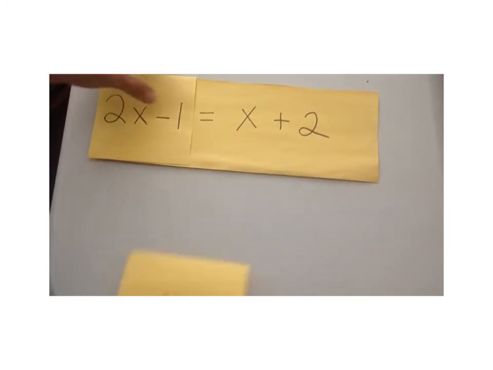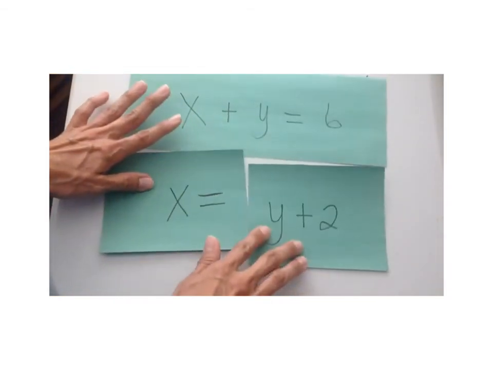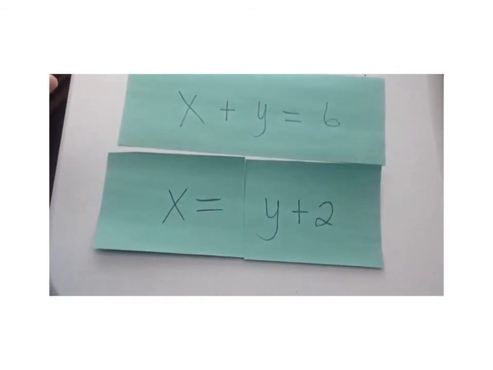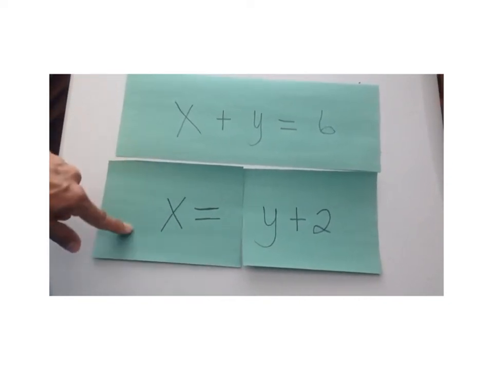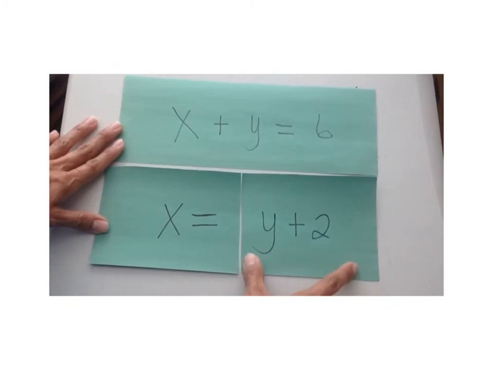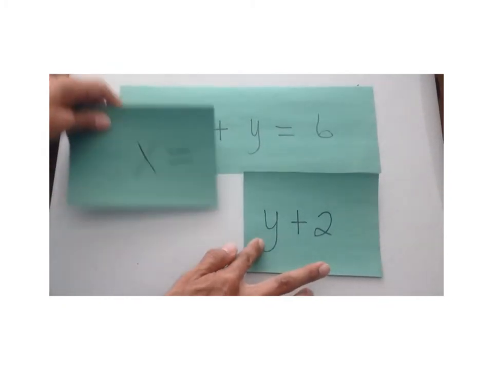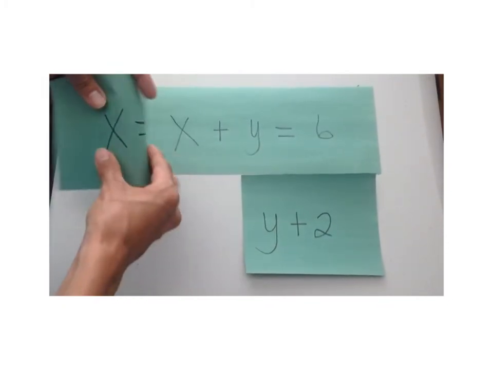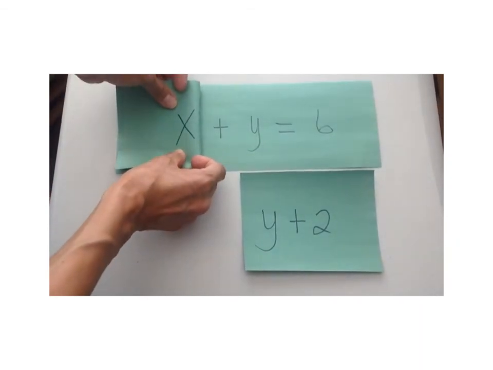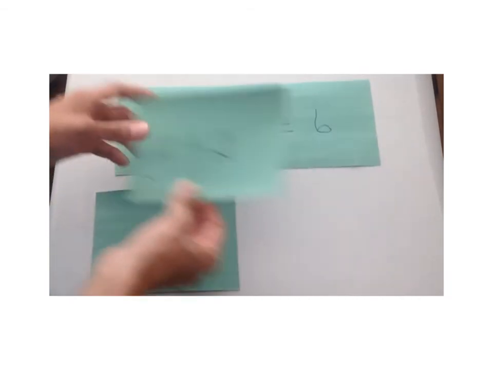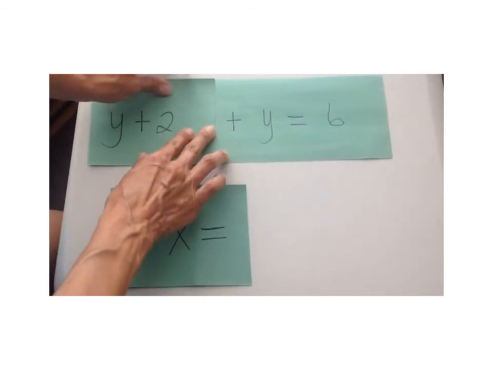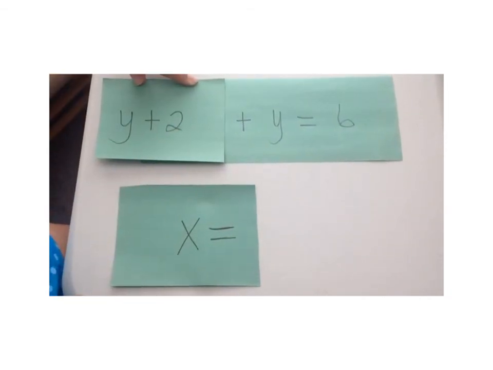Now I'm going to give you another example. Now I have x plus y equals 6 and x equals y plus 2. This time I am x as the teacher. My substitute is y plus 2. So if I put the x here, nothing has changed. Still the same equation. Now I'm going to take my substitute and put it where x is. Still the same thing, but now I can solve this equation.